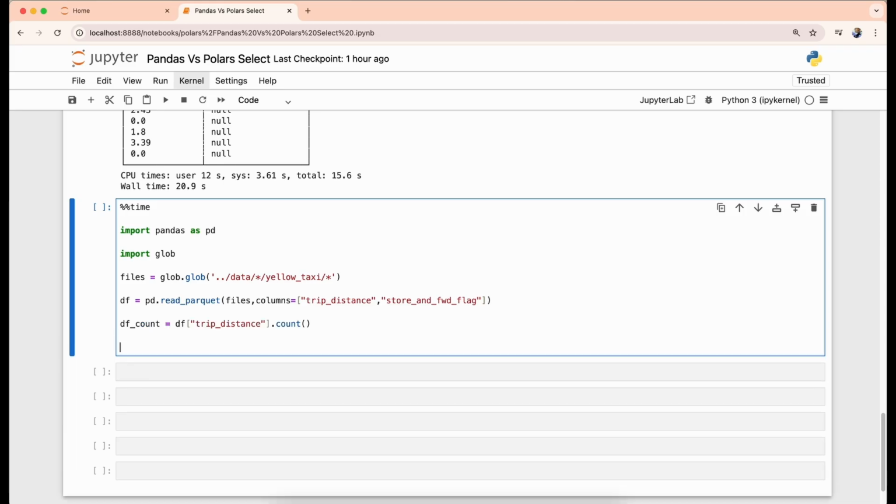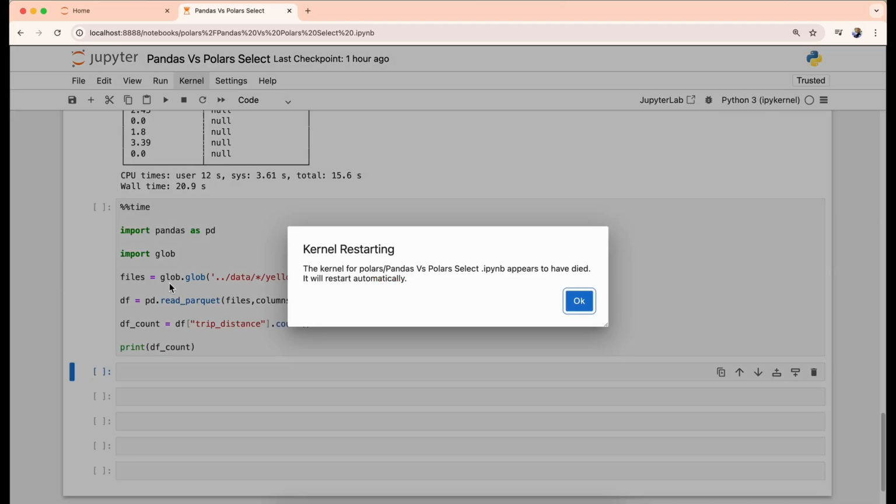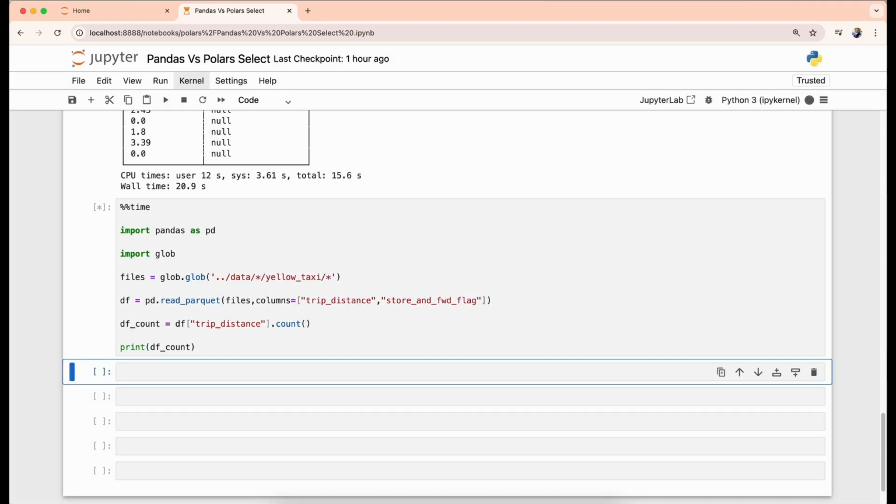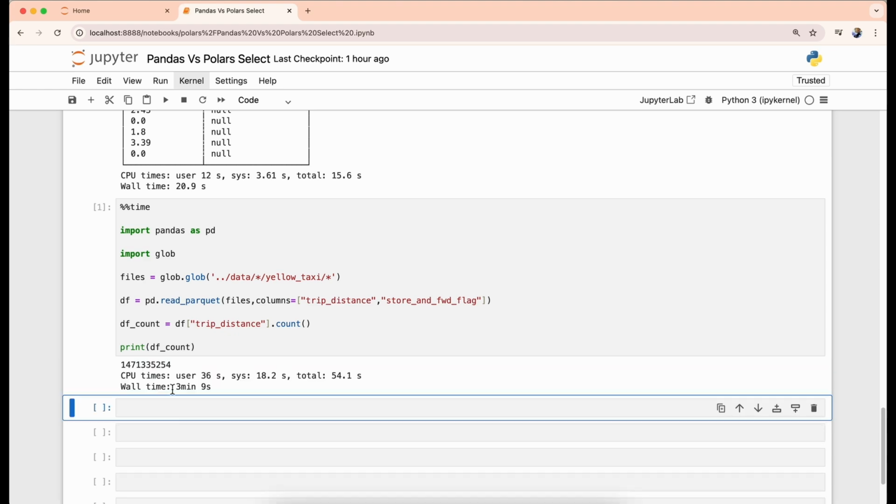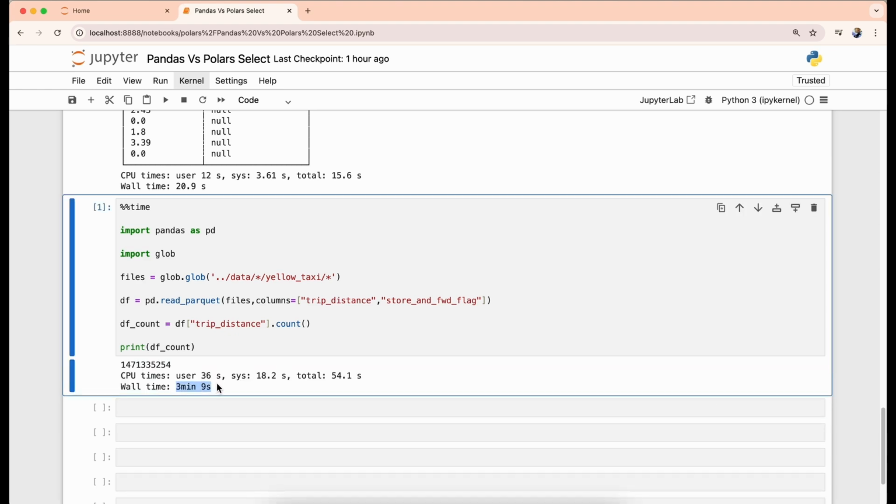How can we print df_count? As you can see, it's taking time to execute, and finally it is giving us an error. Over 1 billion records, it's not working. We are restarting it again to see how much time it basically takes to count this particular column. You can see it is somehow running and taking over a few minutes to execute the functionality.